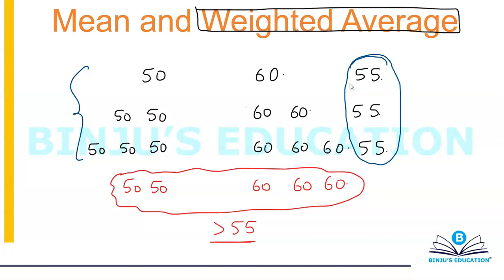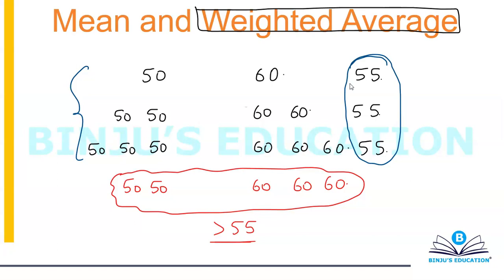Or in other terms, you can say that the weight of 60 is more. That's why the average has shifted towards 60. It will be closer to 60 in comparison to 50.